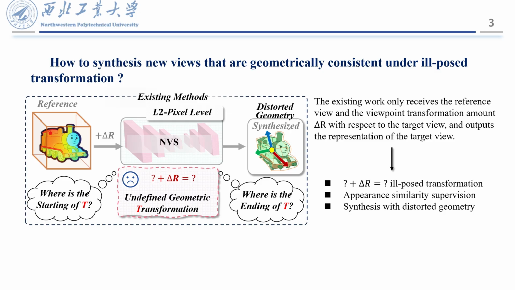Pioneering attempts address this issue by matching templates generated through Novel View Synthesis, NVS, which essentially aims to learn the geometric transformation from a reference to a target view. While promising, these methods can only approximate this transformation under pixel-level supervision, as the starting orientation remains undefined. In the absence of explicit geometric constraints to verify the correctness of the predicted transformation, existing methods often synthesize novel views with geometry-distorted structures or severely blurred local textures, leading to unreliable template matching and suboptimal pose estimation results.